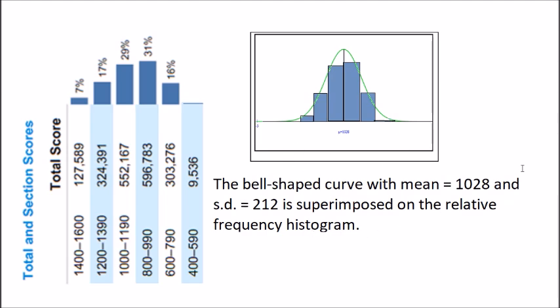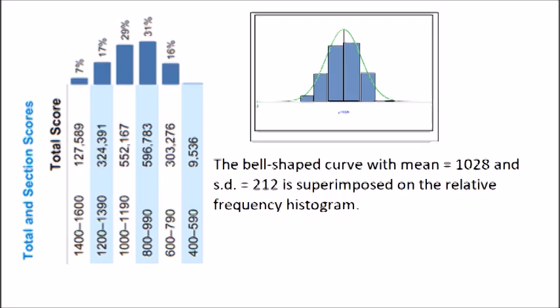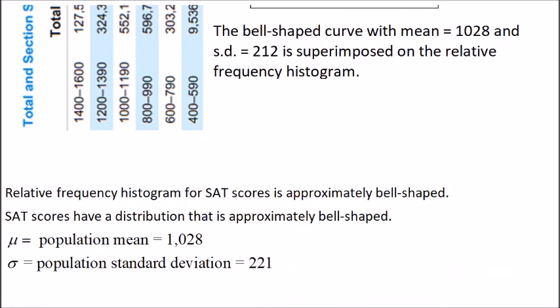So we say that SAT scores have a distribution that is approximately bell-shaped, with population mean of 1,028 and population standard deviation of 221.